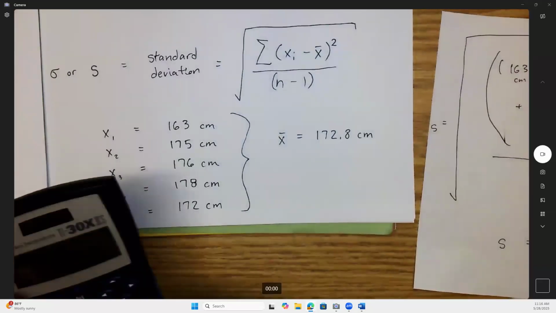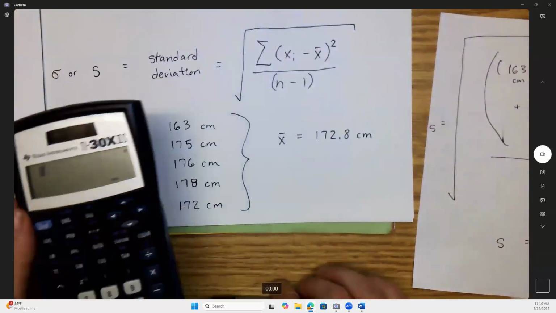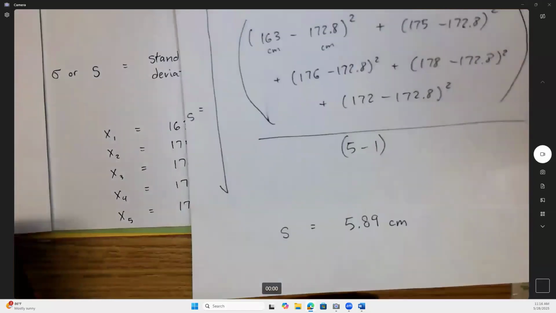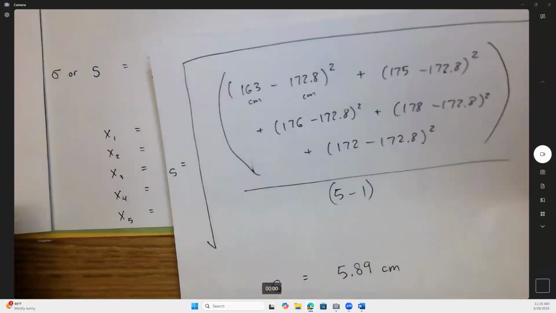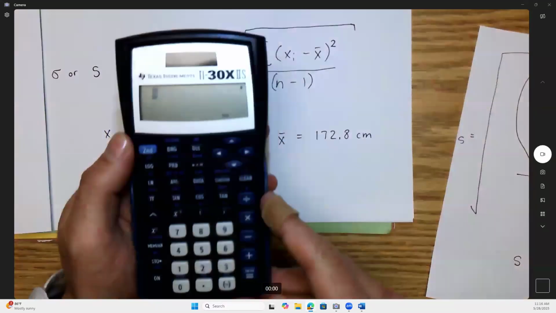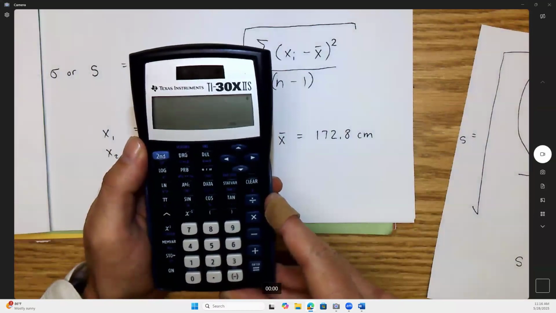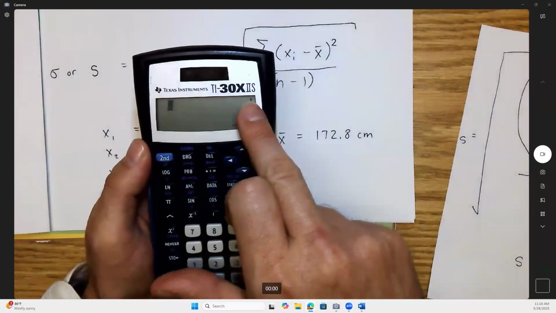Here, let me show you guys the fast way to do this. You guys want to see the way that the calculator can crunch all that data for you? Okay, the important thing here is that you guys see that there is a process, like how to get that. All right, so here we go. Make sure you have this model calculator. Does everybody have this model? All right, so everybody has the TI-30X2S.